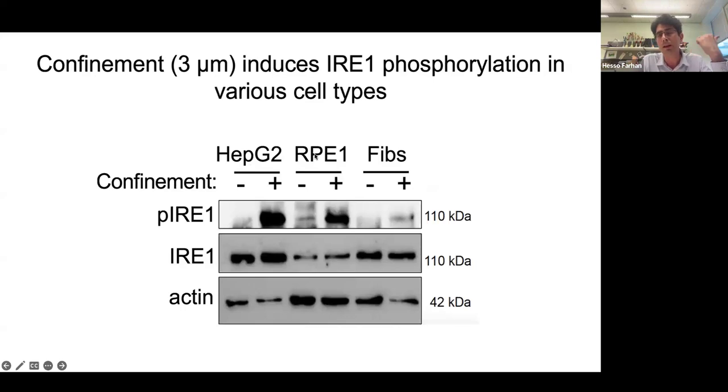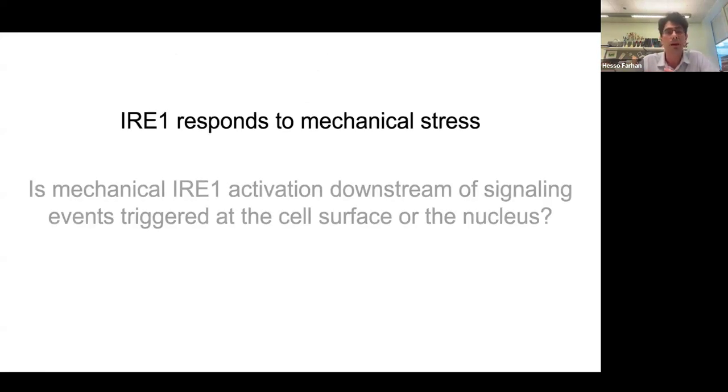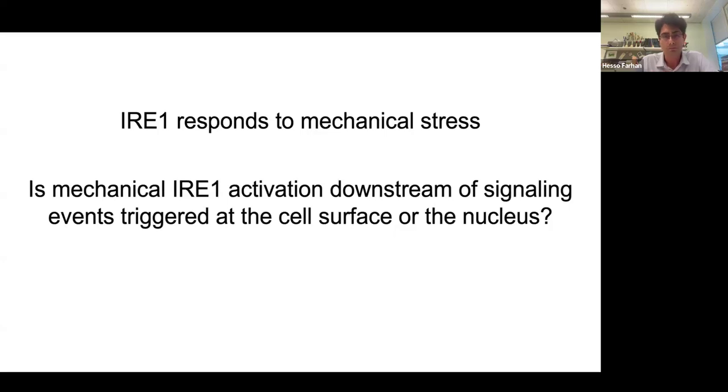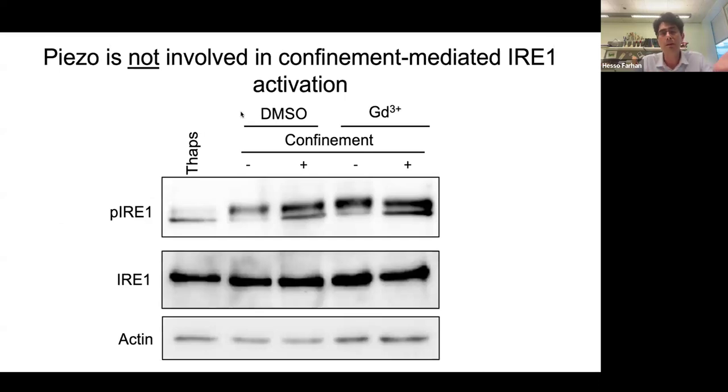This is just in HepG2 cells, RPE1 and fibroblasts. You always see this phosphorylation, to different degrees of course, depending on the basal level of IRE1 that is expressed in these cells. So IRE1 responds to mechanical stress. The question now is, is it downstream of any known mechanosensitive pathways? We started with Piezo. We treated the cells with gadolinium to block Piezo channels, and we still see IRE1 phosphorylation that is not distinguishable from control DMSO-treated conditions. So blocking Piezo channels does not prevent IRE1 activation, indicating it's not downstream of Piezo channels.